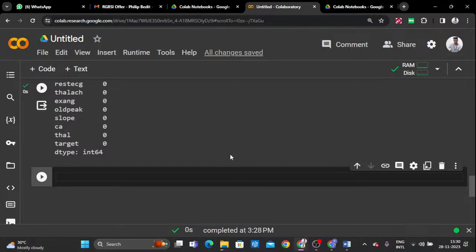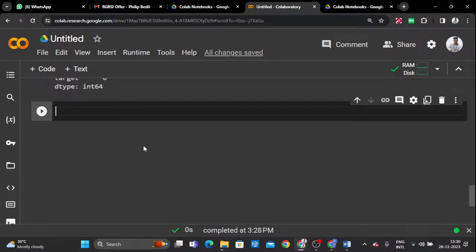If the null values count is very high, at that time you can choose the fillna method. If the null values count is very low, at that time you can choose the dropna method to drop the values. Do you understand what I'm saying? I hope you guys have understood this.